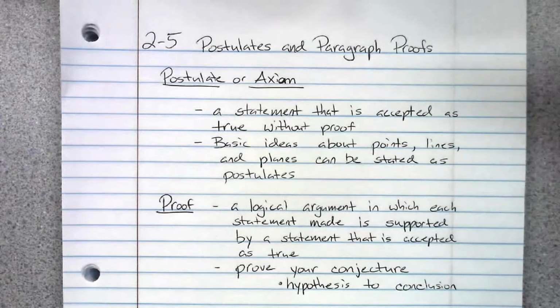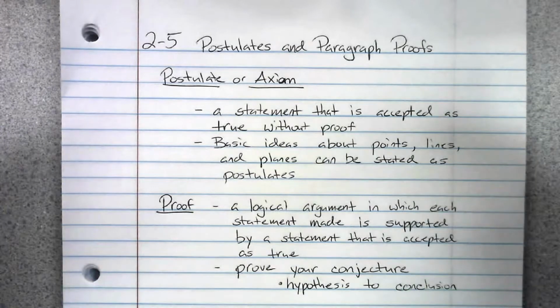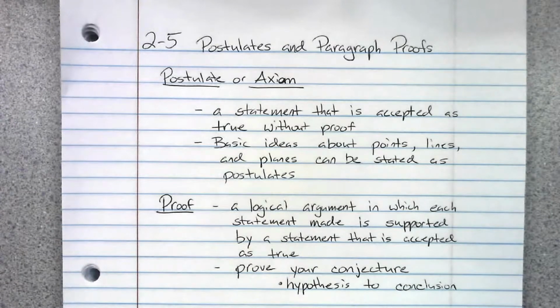So now, about the proofs. A proof is a logical argument in which each statement made is supported by a statement that's accepted as true. And we use proofs to prove our conjectures. Basically, we're going to go from hypothesis to conclusion. Now, in this section, we're talking about paragraph proofs, which are also known as informal proofs. Basically, we're going to have our proof written out in paragraph form, one sentence after another. Eventually, we'll get to making proofs using lists. But for now, we're going to work on paragraph form.